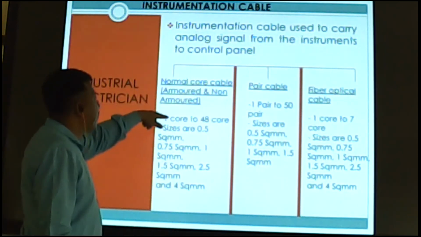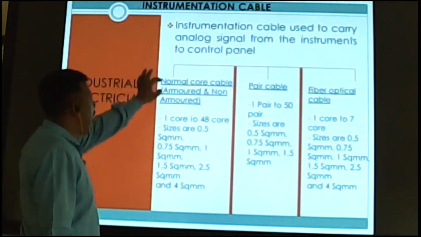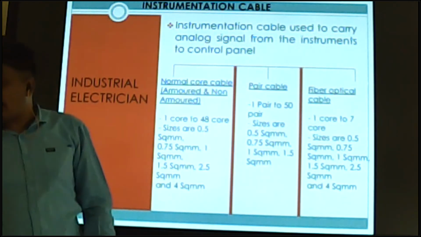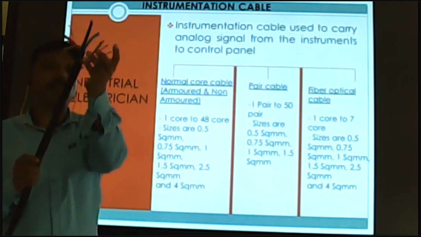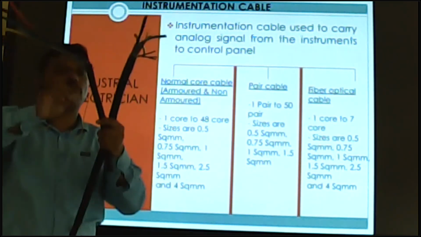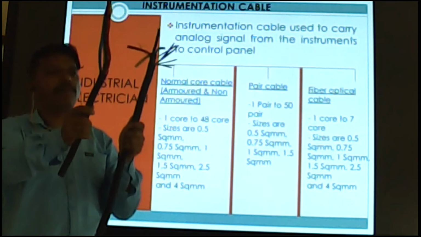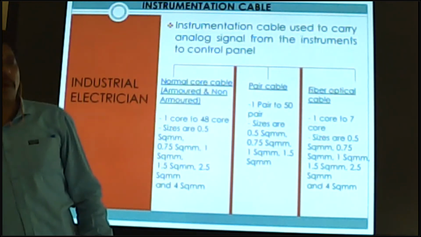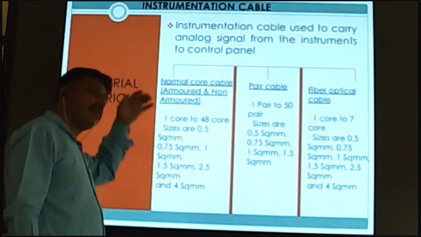Normally there are 2 types of cable, armored and non-armored cable. Armored means inside there is armor, like that. This is the armored cable. Non-armored means only insulation is there. This is non-armored; there is no armor. Instrumentation cable also comes in armored and non-armored types.